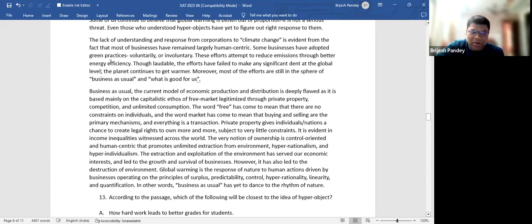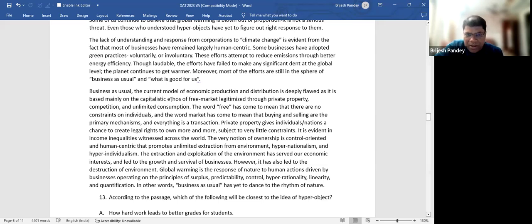Some businesses have adopted green practices, voluntarily or involuntarily. These efforts attempt to reduce emissions through better energy efficiency. Though laudable, the efforts have failed to make any significant dent at the global level. The planet continues to get warmer. Moreover, most of the efforts are still in the sphere of business as usual and what is good for us.